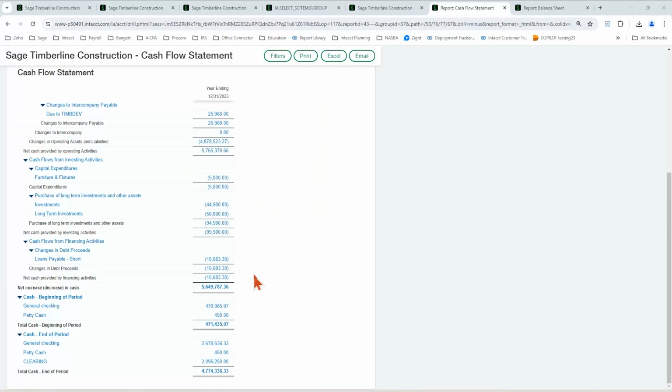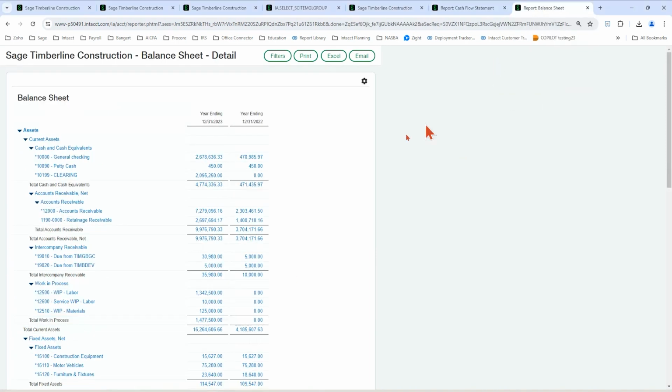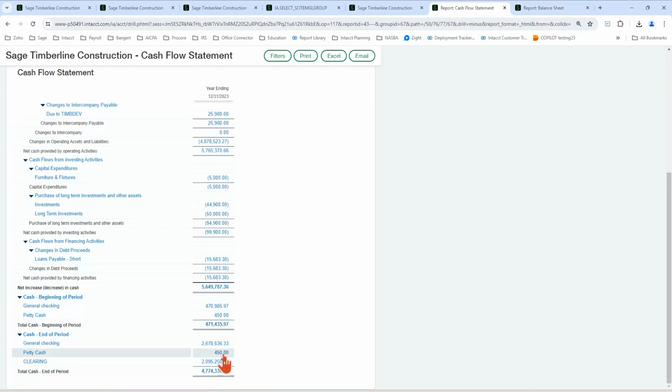Okay. So basically, that is the gist of a cash flow statement. You want to make sure, like I said, your cash agrees to your balance sheet. So see my 4.774, and then my beginning, because this is last year. So those agree. So I'm in a good spot. My cash flow reconciles to my balance sheet, and a good report group. Like I said, you want to give your balance sheet, your cash flow, and your income statement out all together.